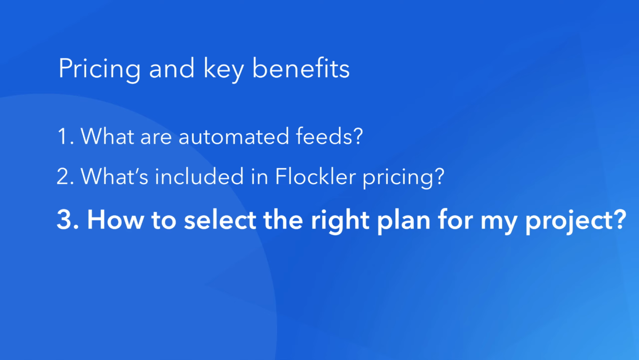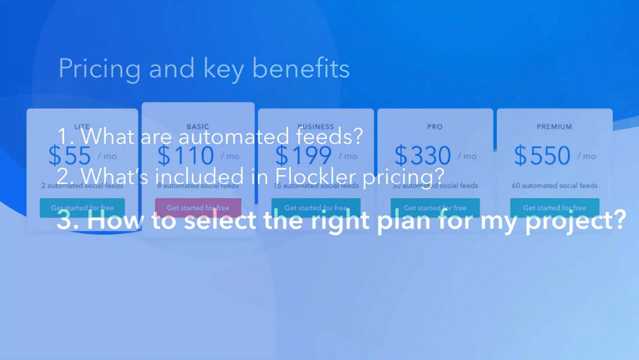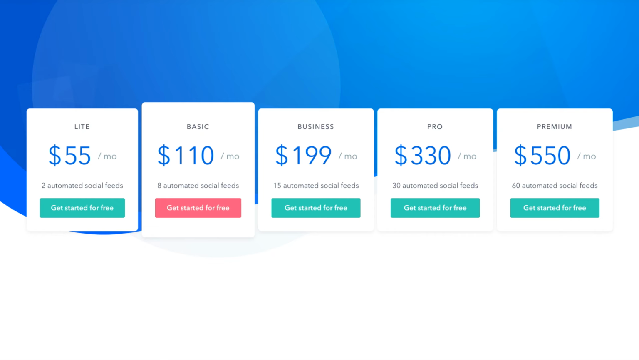In this video, you have learned what are automated feeds, how to create an automated feed, and how to turn on and off automated feeds. As discussed, Flockler has 5 plans between 2 and 60 automated feeds. The right plan depends on the number of feeds that you need at the same time.